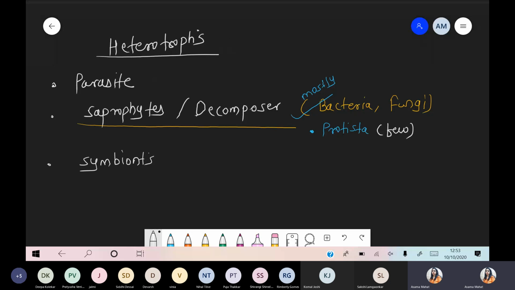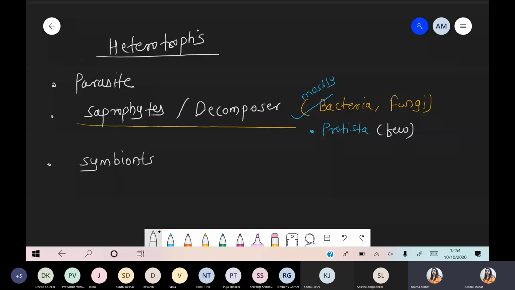If the question is like this, which of the following is part of the decomposers? So the options will have bacteria, fungus, protist, and, for example, plants. Remember this: bacteria and fungus, if you read books, you find these are the natural decomposers. They are saprophytic, growing or surviving on dead organic matter.